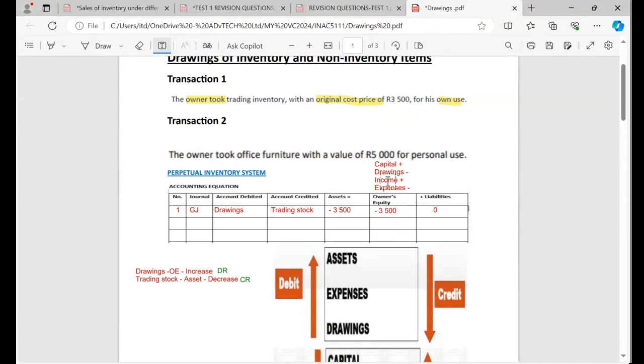Remember, you only use these signs that I put here only if these things are increasing, only if they are increasing, because people are going to make a mistake. So this groups minus only if they are increasing. Let me just write it the way I said. Only when they increase.